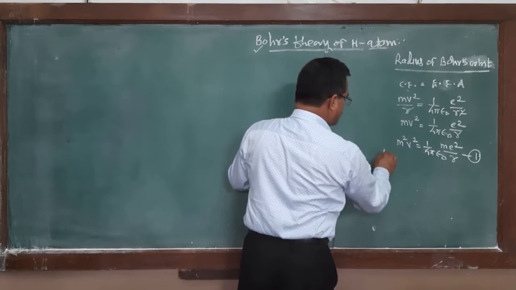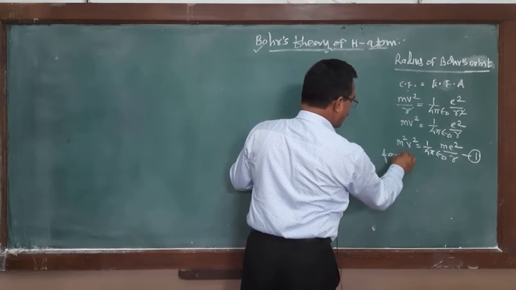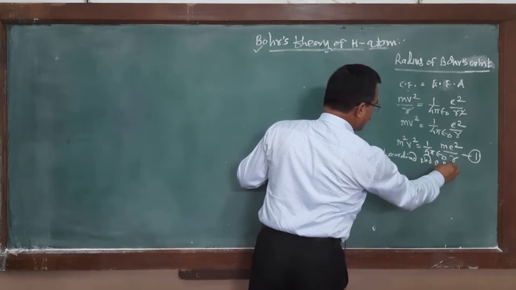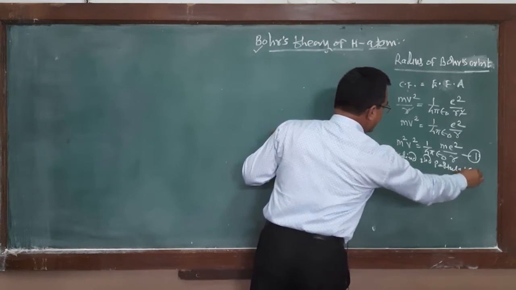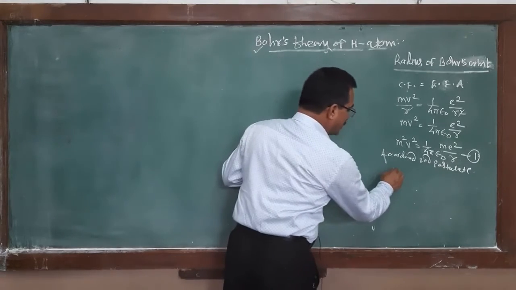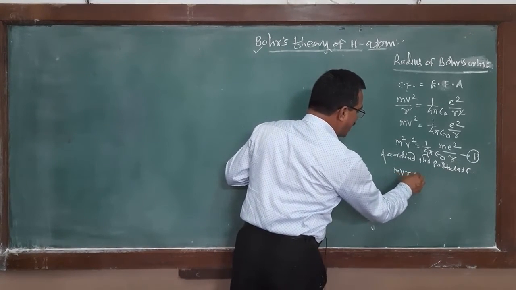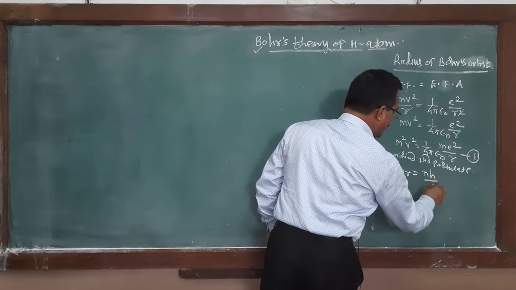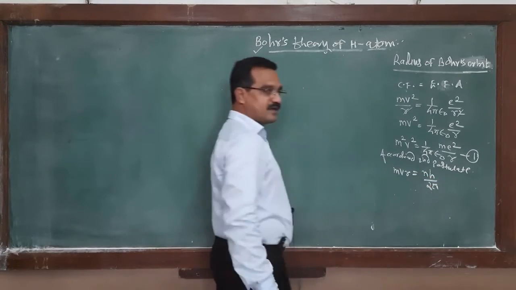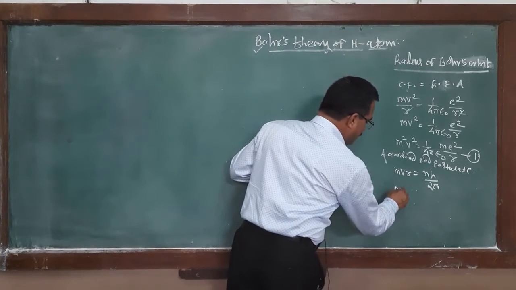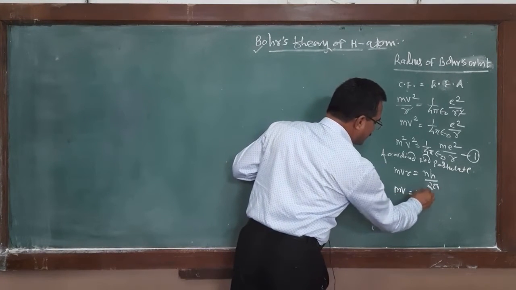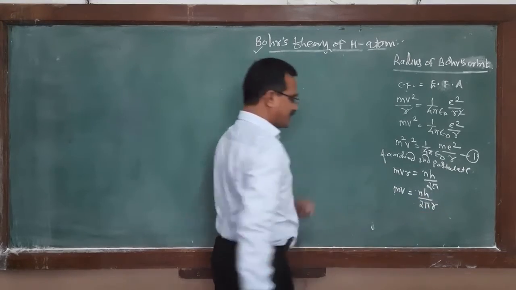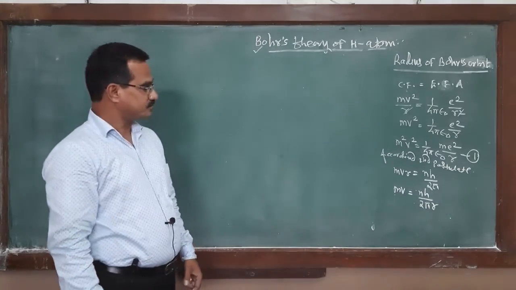According to the second postulate, quantum condition mvr is equal to nh upon 2 pi. m into v is equal to nh upon 2 pi r.